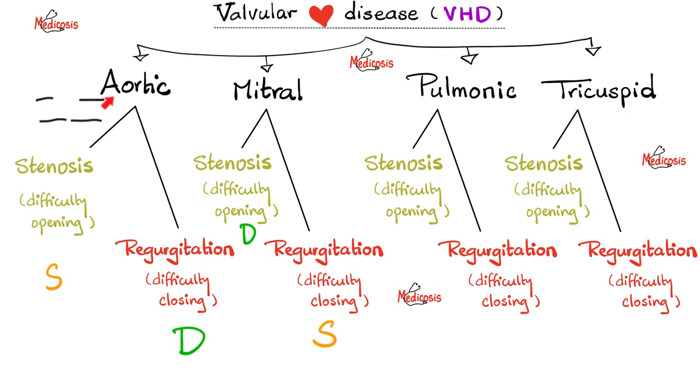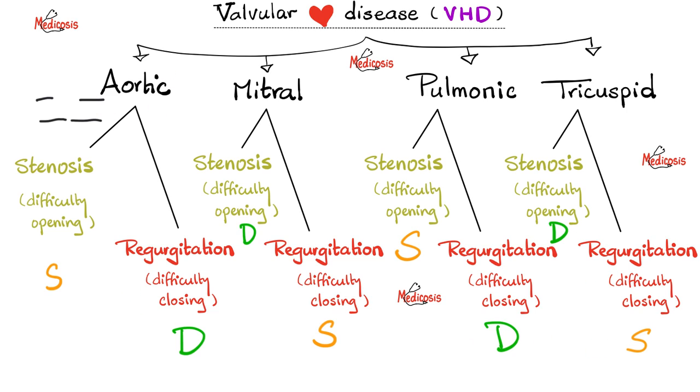Then the pulmonic is just like the aortic because they are in the same position. So therefore, pulmonic stenosis, just like aortic stenosis, is going to be systolic. And pulmonic regurg, just like aortic regurg, will be a diastolic murmur. Tricuspid is similar to the mitral. Both are atrioventricular valves. So if mitral stenosis was diastolic, then tricuspid stenosis is diastolic. If mitral regurg was systolic, then tricuspid regurg is also systolic. You can look at it in a different way.